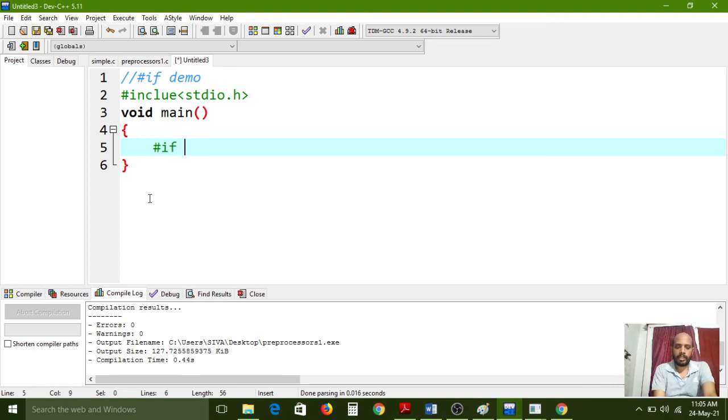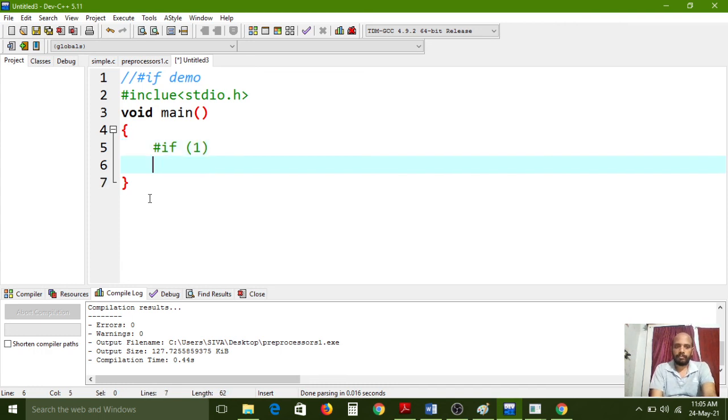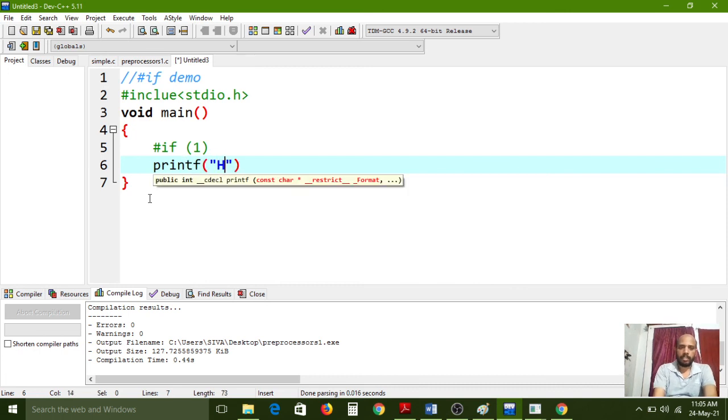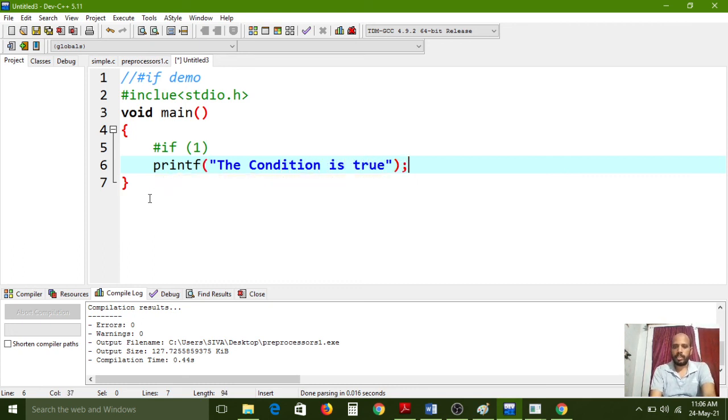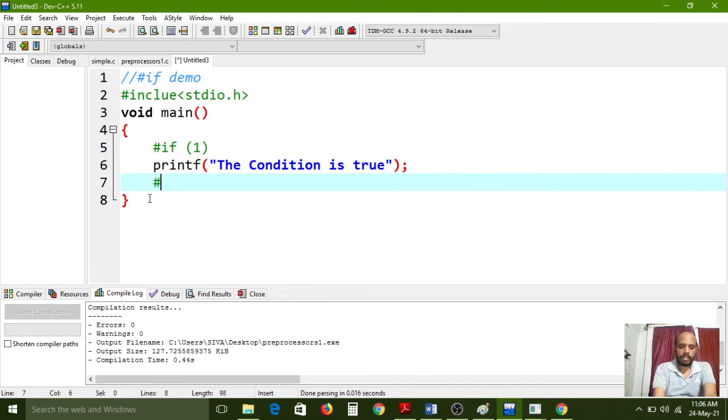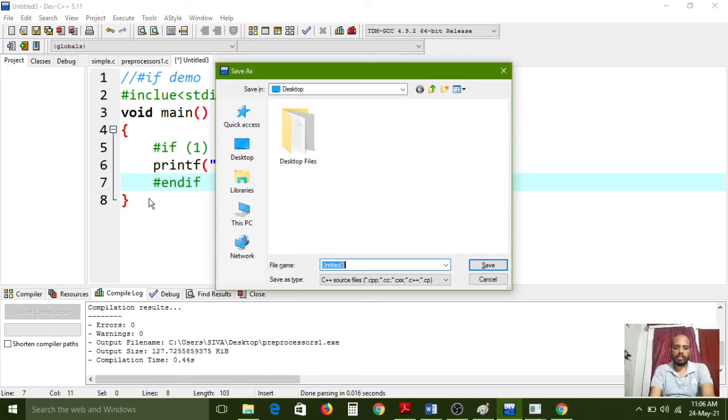Here I am writing one condition. I have given just the number 1, and printf "the condition is true". And next #endif. Okay, so now I am saving this one as hashif.c.